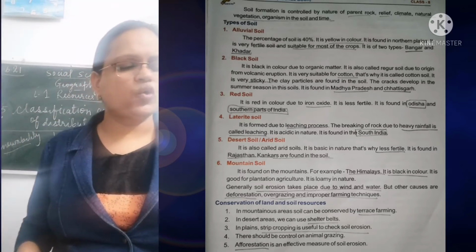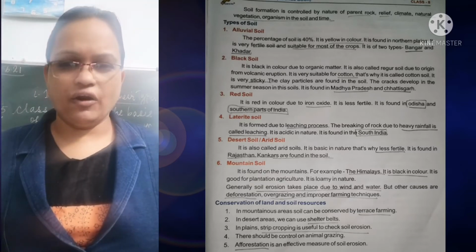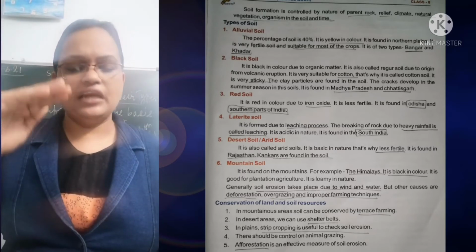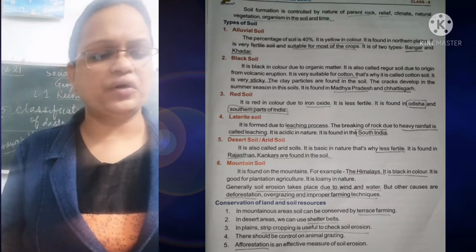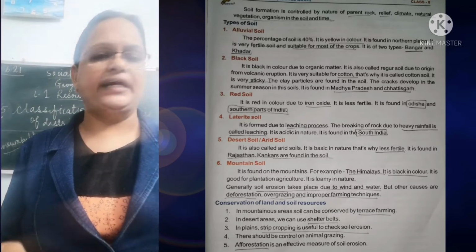Next, coming to the red soil, it is red in color due to the iron oxide. The color of this is red due to the iron oxide. It is less fertile. Understood? As compared with the black soil, it is less fertile. It is found in Odisha and the southern part of India.